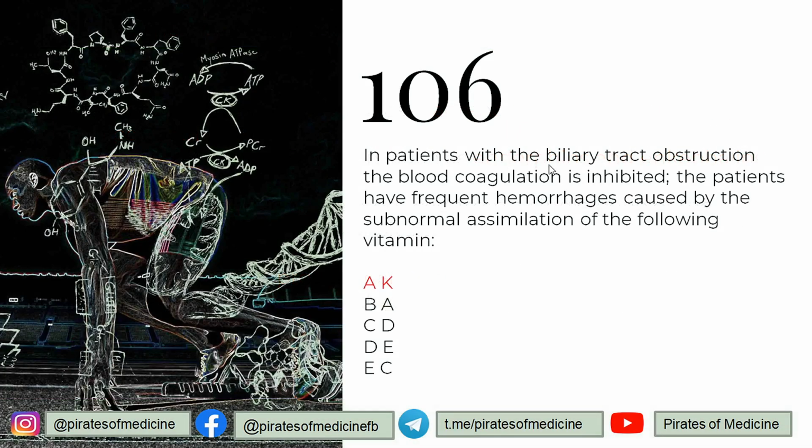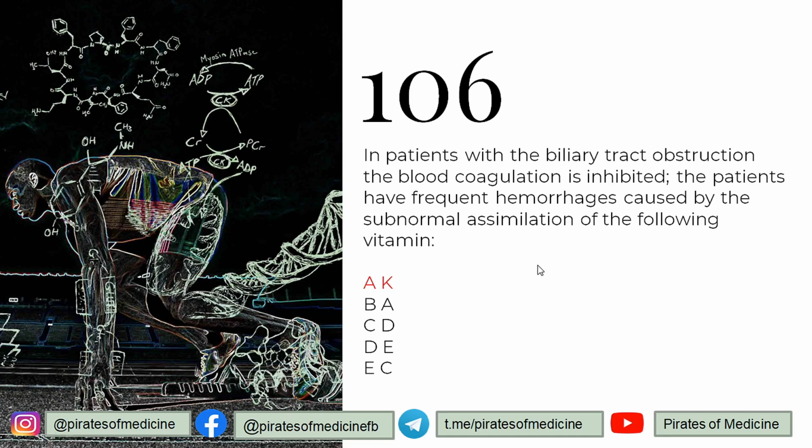106 is that in a patient with biliary tract obstruction, the blood coagulation is inhibited. The patient has frequent hemorrhages caused by abnormal assimilation of the following vitamin. So note down, there is an impaired biliary tract pathway, which leads to obstruction of the biliary tract, and obviously bile acids will not be secreted into the intestine, and absence of bile acids leads to absence of emulsification, so fats won't be absorbed, and so even the fat soluble vitamins will not be absorbed.